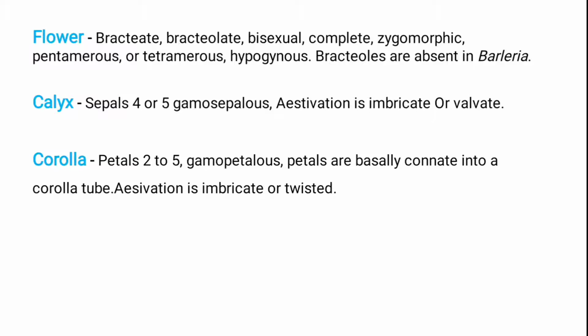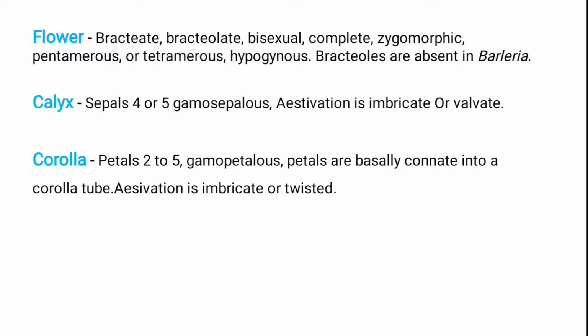Then zygomorphic means irregular; the leaves are not equally symmetrical. Pentamerous or tetramerous means generally the calyx and corolla are four to five in number. Hypogynous means the ovary is superior. But in this Barleria plant, the bracteoles are absent.